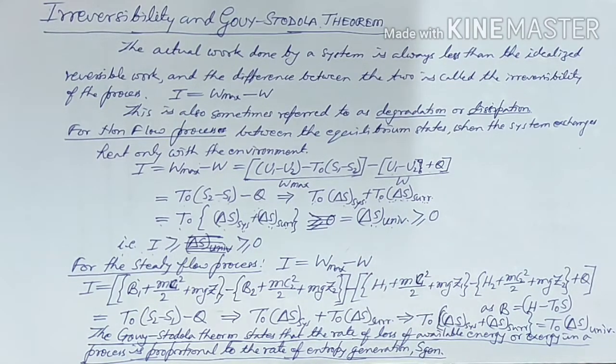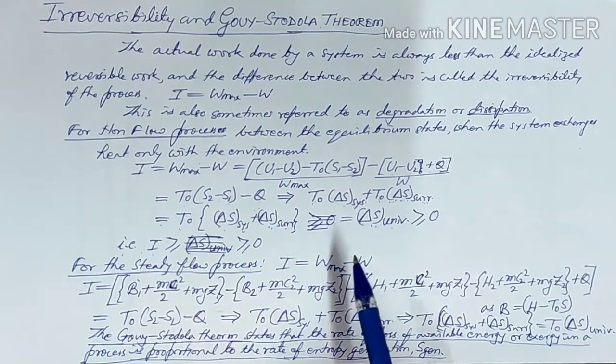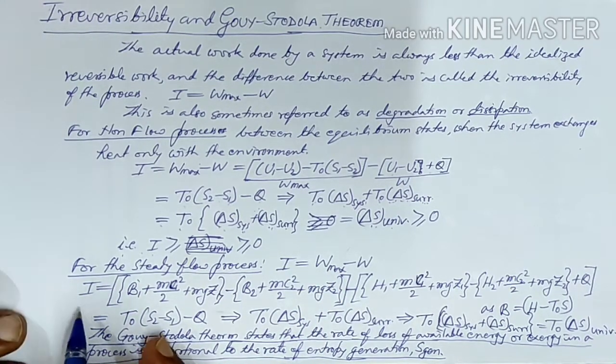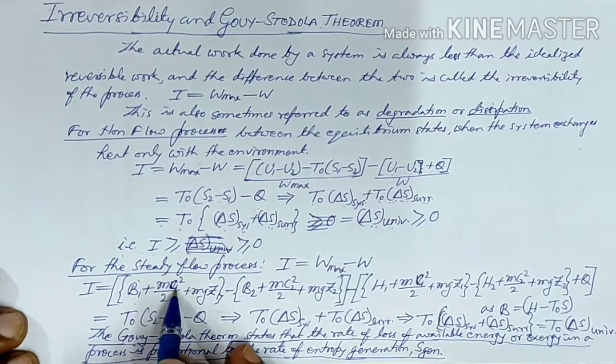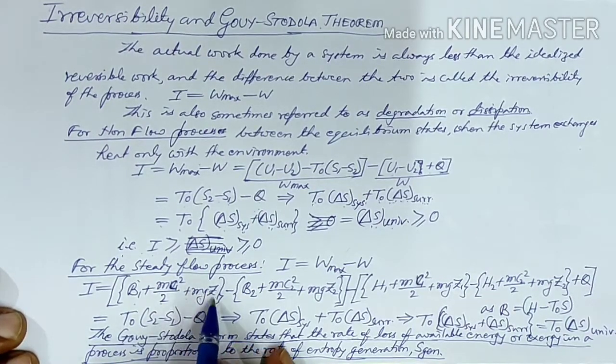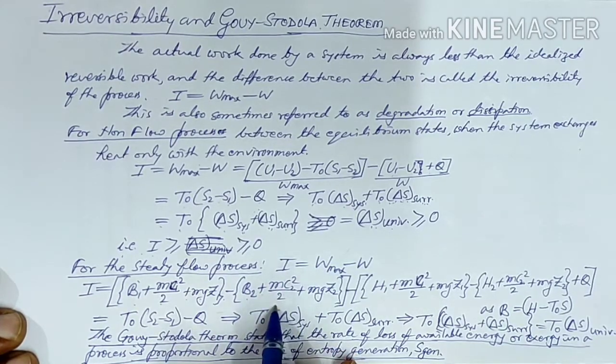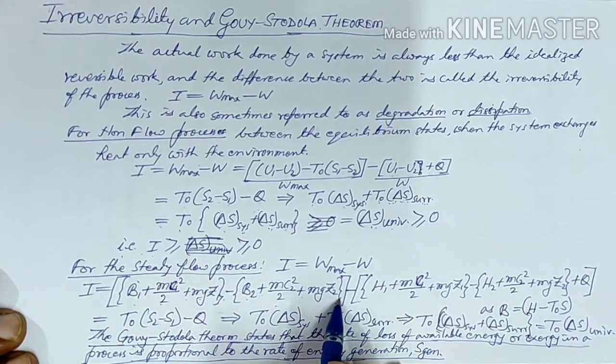And if we consider the steady flow process, then also we have the same irreversibility equal to W max, that is the idealized reversible work, minus W, the actual work. The W max we can write as (B1 plus mC1 square by 2 plus mgZ1) minus (B2 plus mC2 square by 2 plus mgZ2).